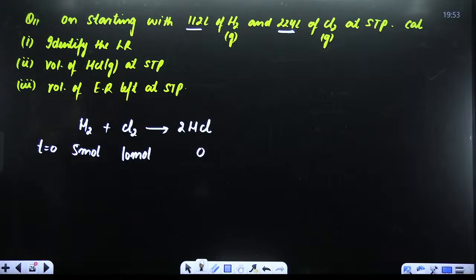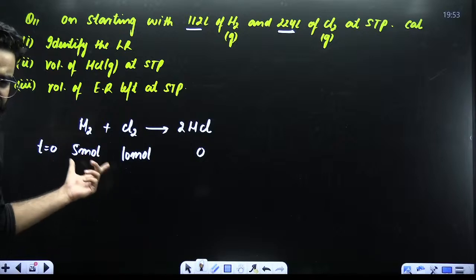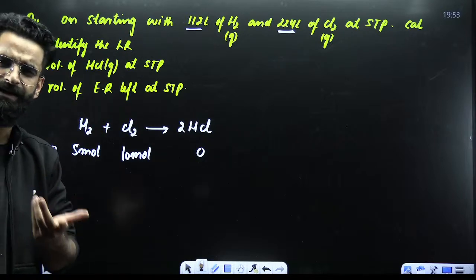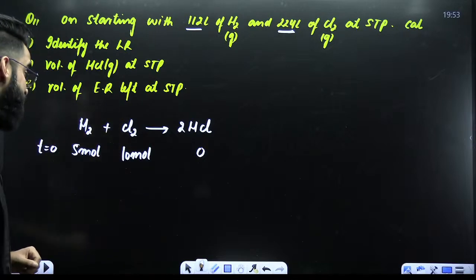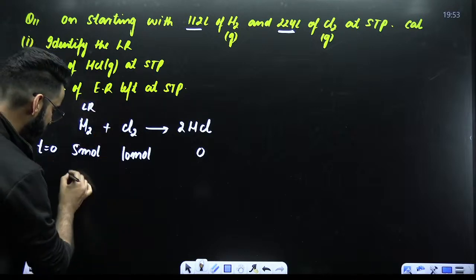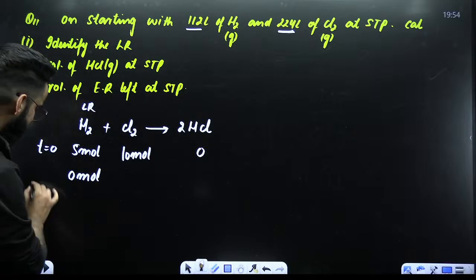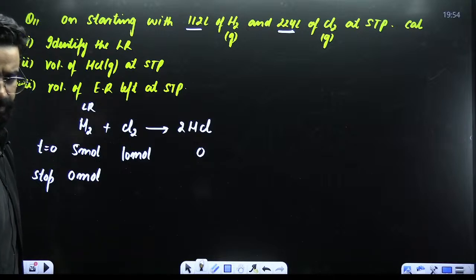Now, which one is the limiting reagent among the two? Divide these given moles of reactants by their respective stoichiometric coefficient. The one that gets the lesser value, that's always the limiting reagent. So 5 by 1 is 5, 10 by 1 is 10. So which one is limiting? H2 is limiting here. If H2 is limiting, that means these 5 moles would have got completely consumed. I'll be left with 0 moles. And eventually, the reaction would have stopped, right?